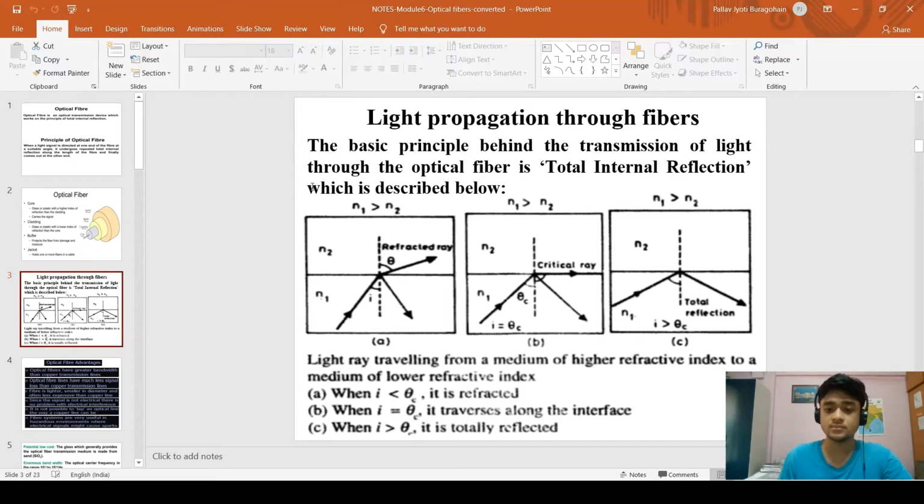This is the light propagation through fibers. This is TIR. When i is less than theta c, the critical angle, the refracted ray goes out. When it is equal to the critical angle, the refracted ray is along the surface. And when i is greater than the critical angle, the ray gets totally internally reflected, and this is the principle behind the working of optical fibers. So here there are three diagrams, and that's all.